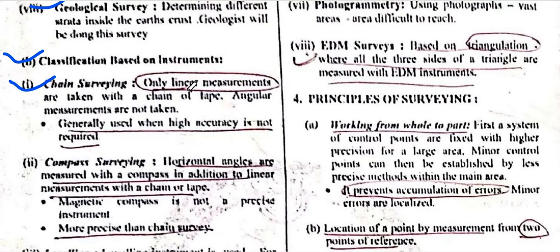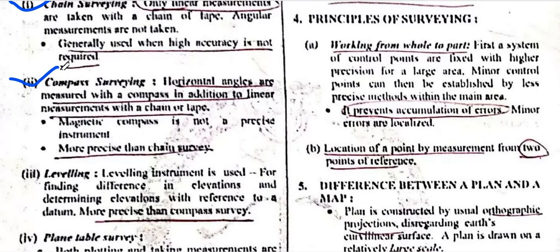First of all, chain surveying: only linear measurement is taken, not angular measurement. Chain surveying is generally used where high accuracy is not required. Then the compass surveying. What is compass surveying? In compass surveying, the horizontal angles are measured with the compass in addition to linear measurement with the chain or tape. Only horizontal angles are measured by the compass. This is more precise than chain surveying.